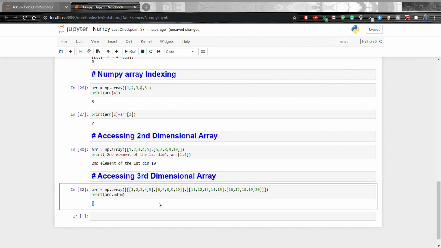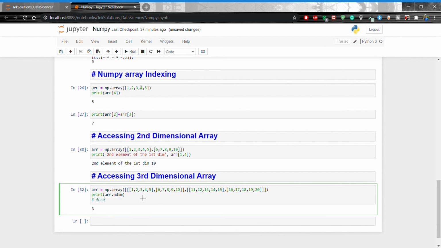Now I am going to access the value of the third element of the second array of the first array.